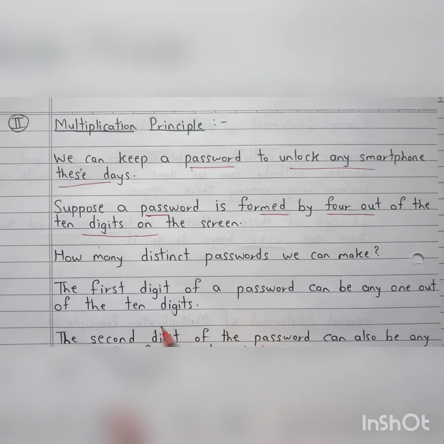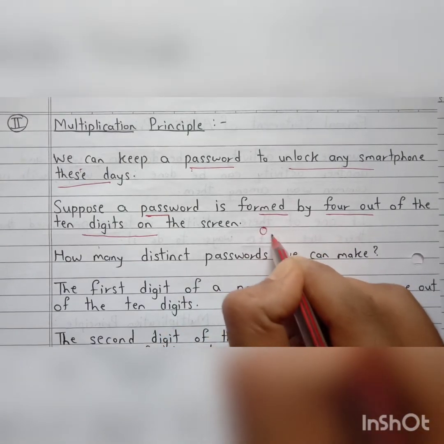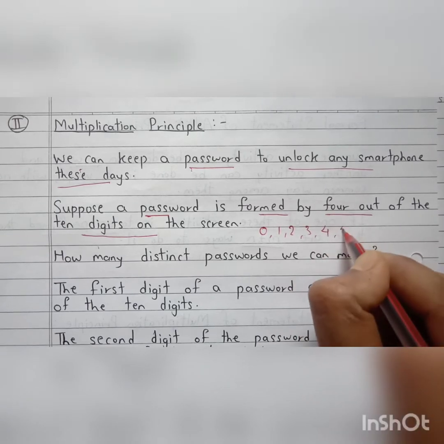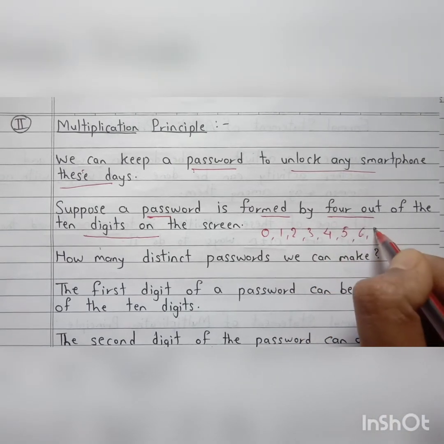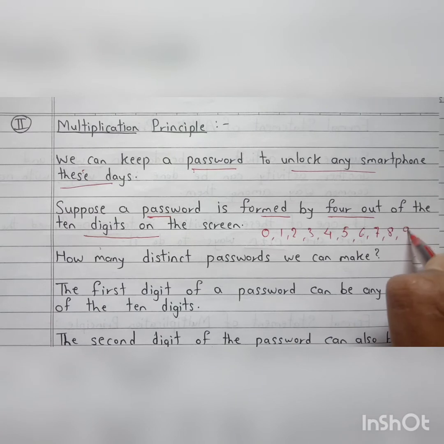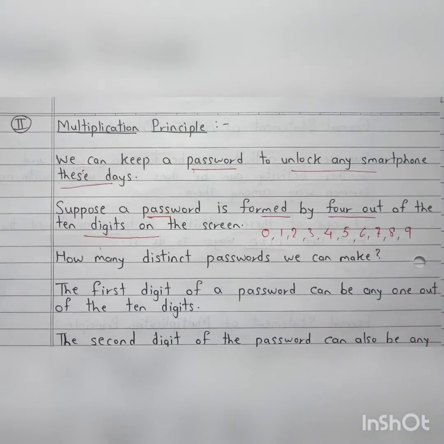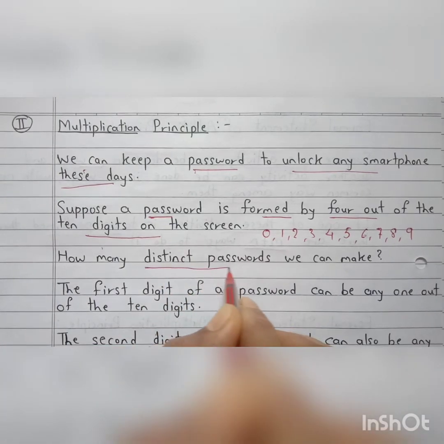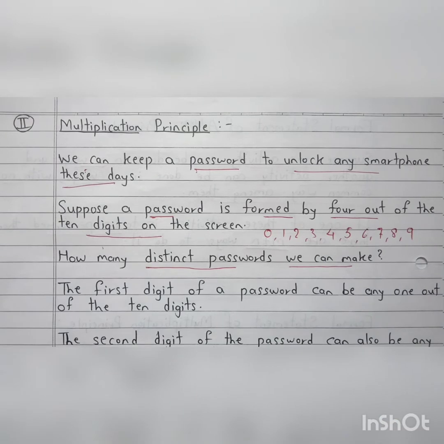Now which 10 digits do you see on the screen? Those are 0, 1, 2, 3, 4, 5, 6, 7, 8 and 9. These 10 digits you can see. Now the question is, how many distinct passwords can we make?